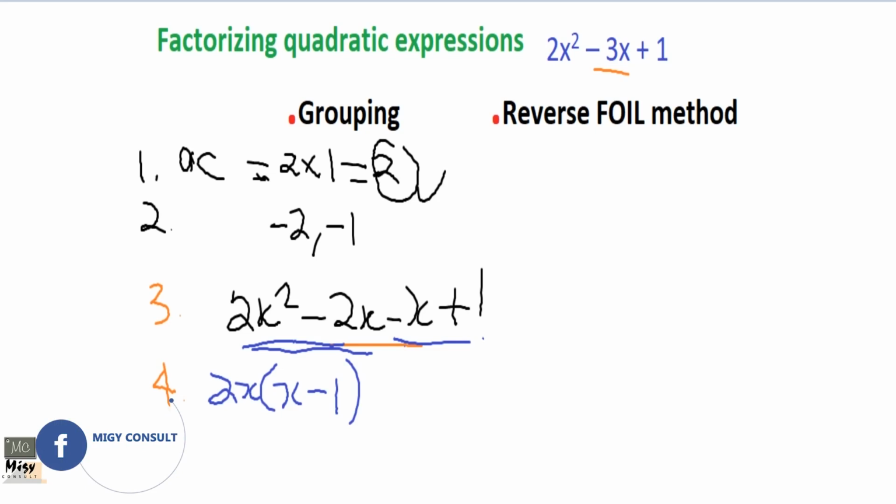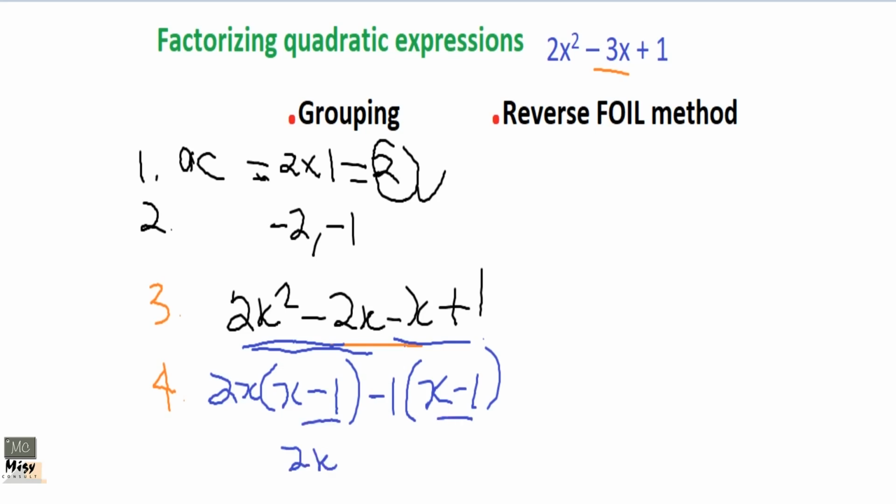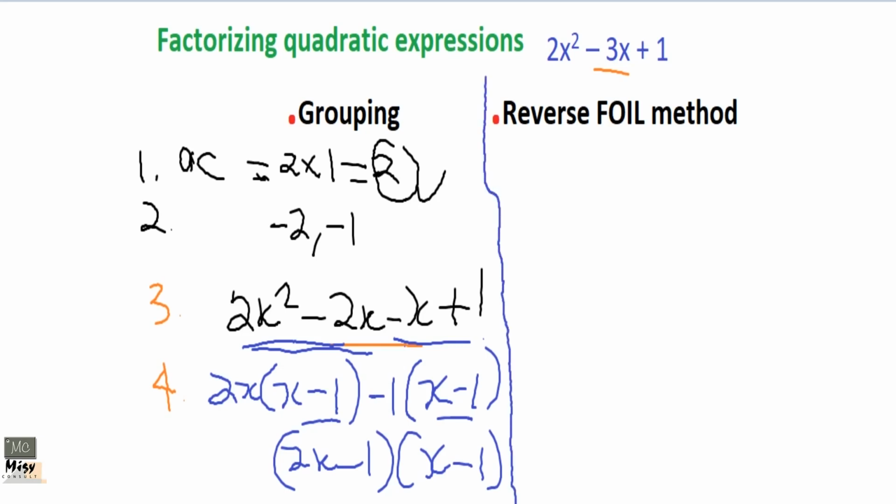The common factor here is negative 1, because one of them is negative, so you want to put negative 1 outside. Negative 1 goes into this, which will be x, and here is negative 1. So you are going to get 2x, because these are the same. You get 2x minus 1 and x minus 1. Okay, so that is what you get for your answer. That is using the grouping method.